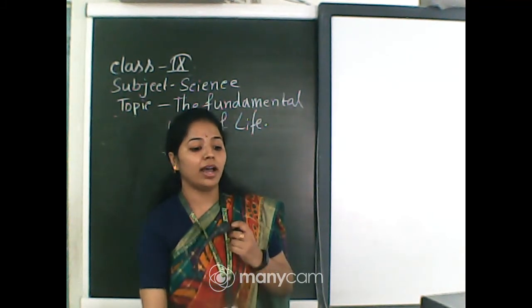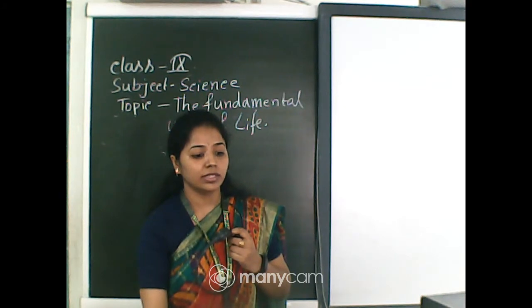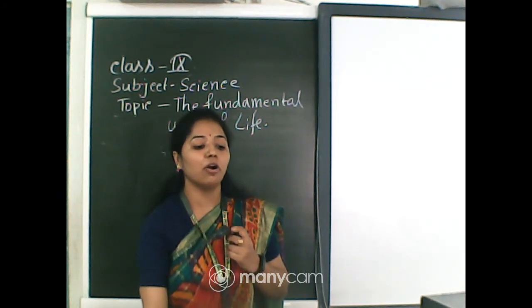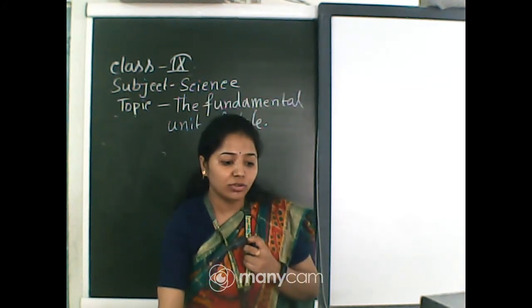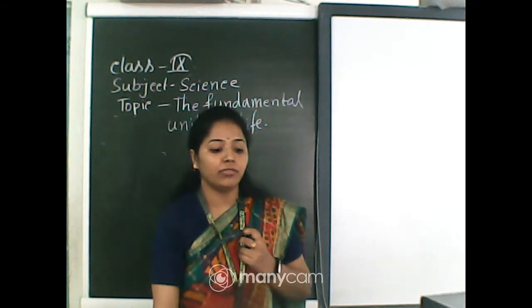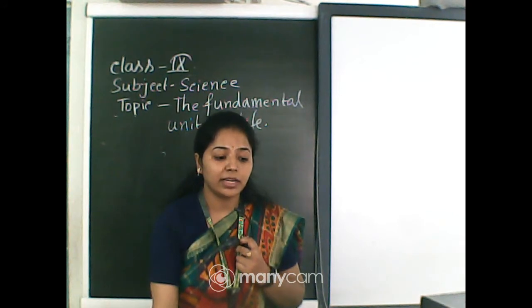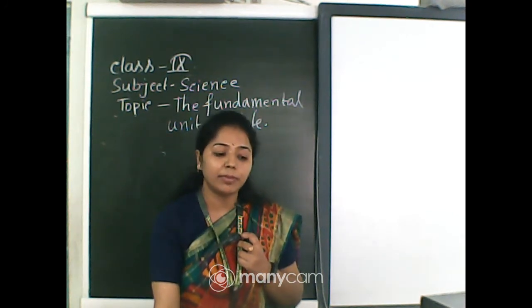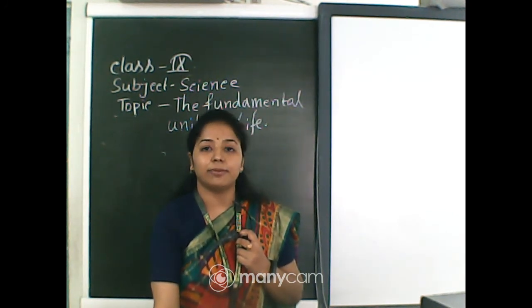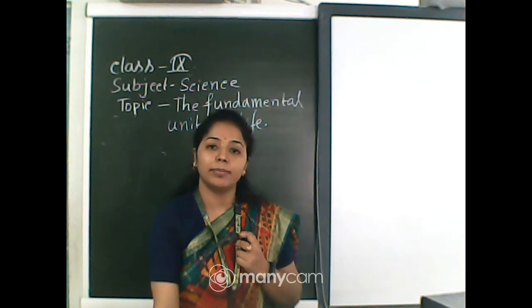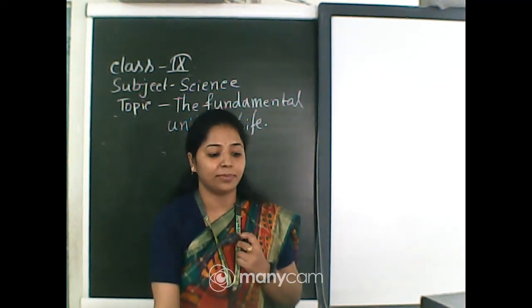So we have come to know about the cell performance, and now the organization of the cell. As we know the structure and components of a cell, a cell contains mainly three features: the plasma membrane, the nucleus and the cytoplasm. You know where the plasma membrane is, the nucleus is and the cytoplasm is.